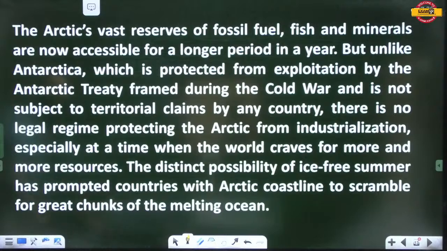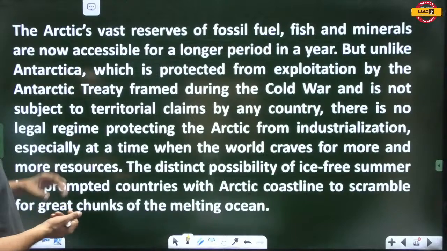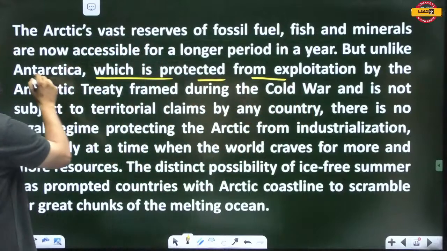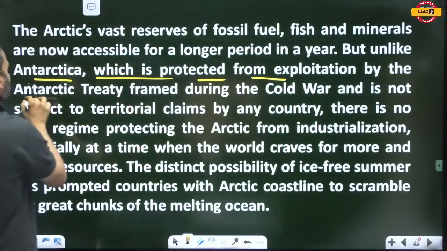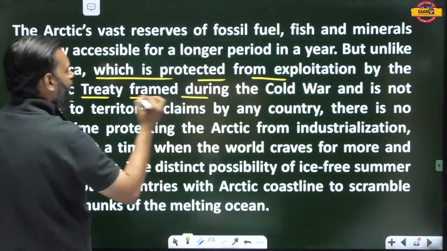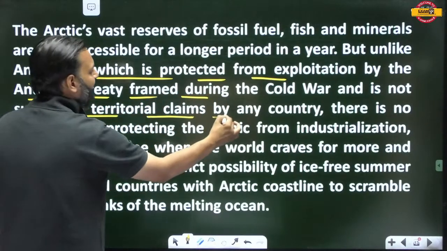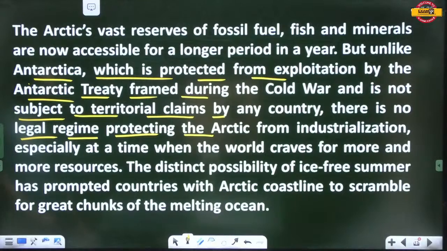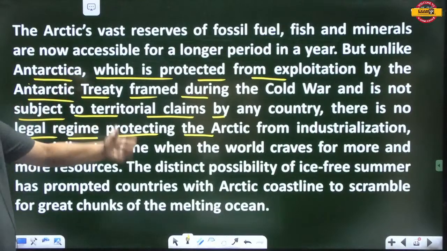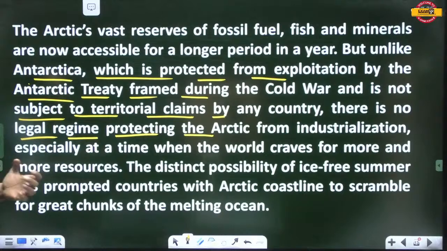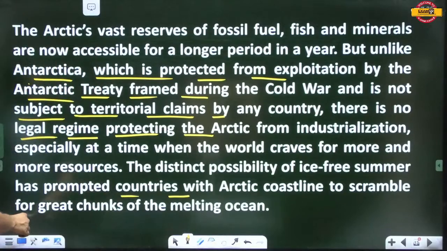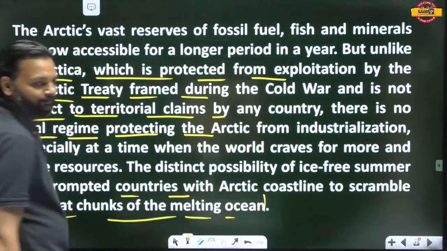So the Arctic's vast reserves of fossil fuel, fish and minerals are now accessible for a longer period in a year, but unlike Antarctica, which is protected from exploitation by the Antarctic Treaty framed during the Cold War and is not subject to territorial claims by any country, there is no legal regime protecting the Arctic from industrialization, especially at a time when the world craves more and more resources. The distinct possibility of ice-free summer has prompted countries with Arctic coastline to scramble for greatest chunks of the melting ocean. This was the passage.